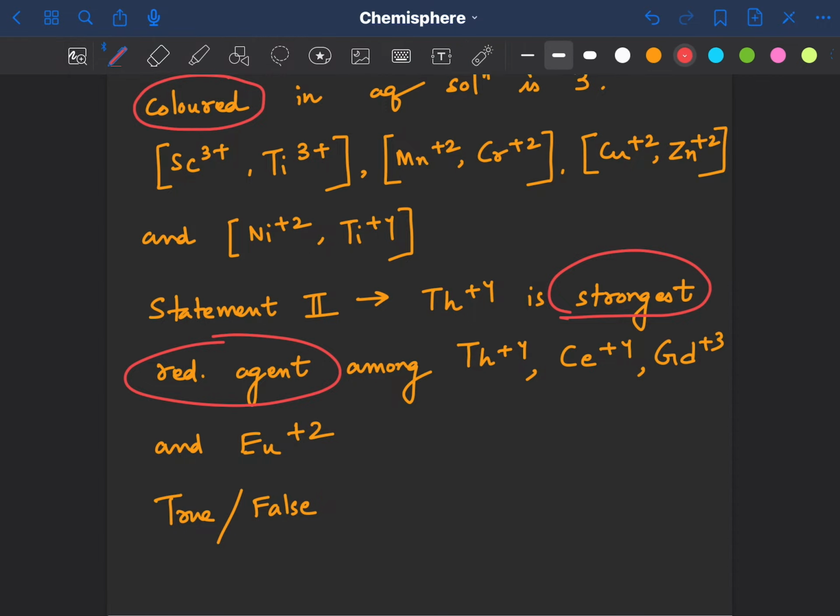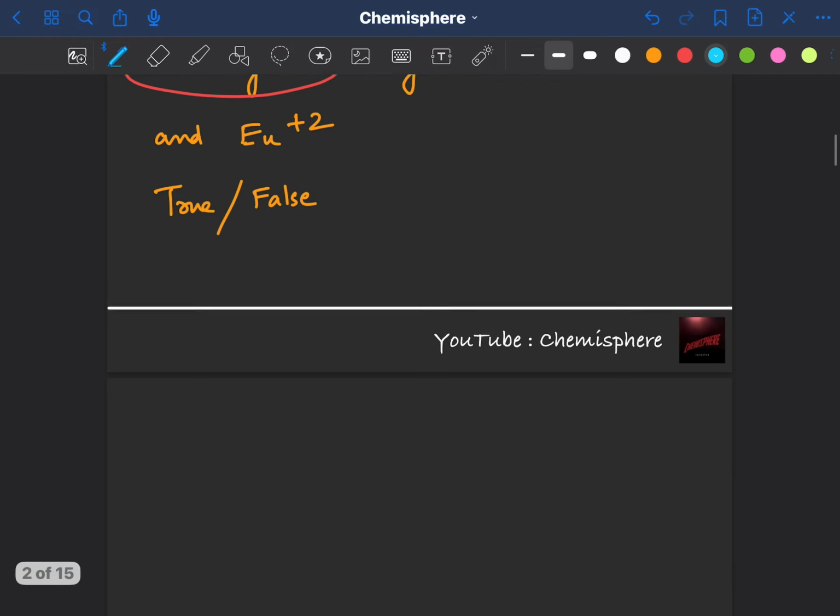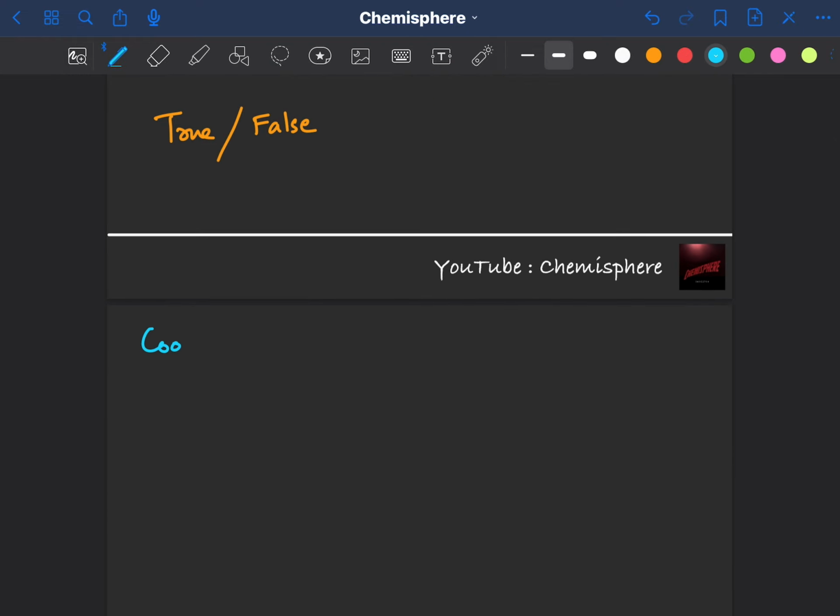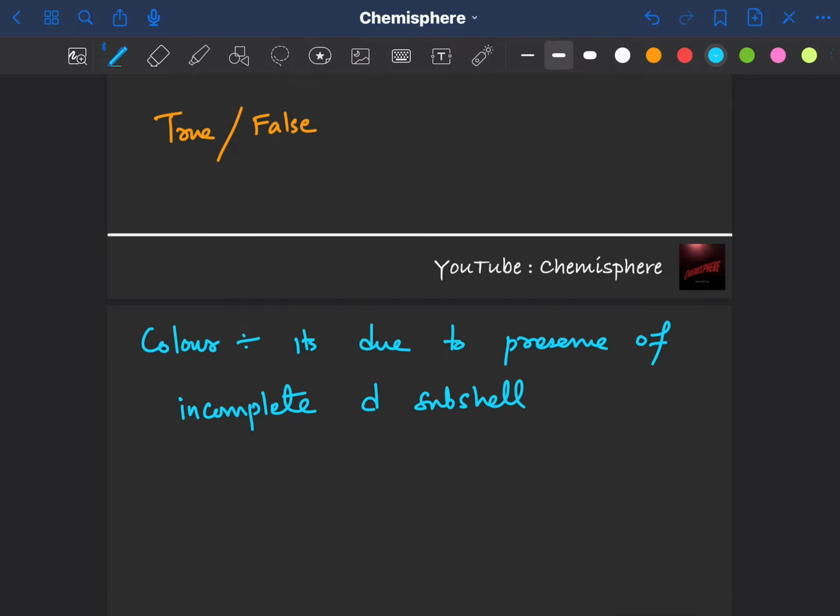So we need to talk about color because the first statement is related to color. Color is due to presence of incomplete d subshell, d orbitals.